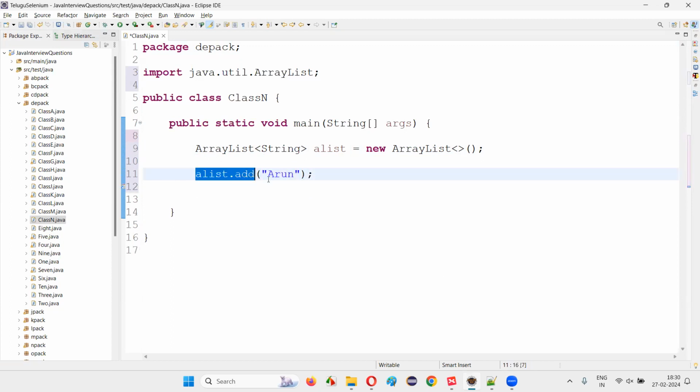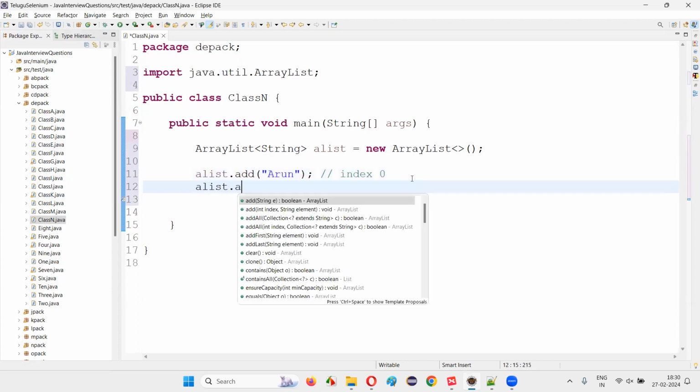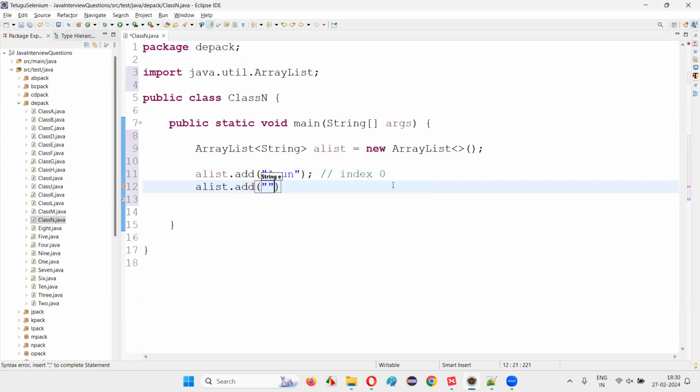The moment you say aList.add, the first element or object that is getting assigned to this ArrayList with the help of the add method will be stored at index 0. In the first slot, which has index 0, this Arun will be stored. aList.add of another name, Varun.